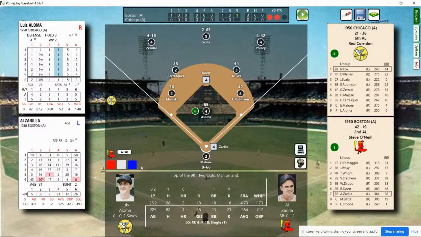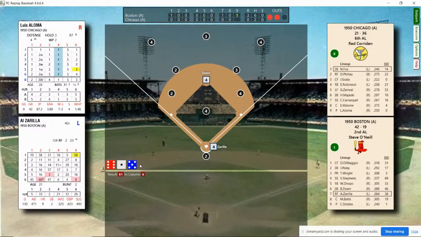Al Zarilla coming to bat. He lined out to right, grounded pitcher to first, singled, knocked in the second run of the game. And he's going to double into the corner. Doerr's going to score. Red Sox have their fourth run. Zarilla walks into second base, standing 2 up. 2 outs, man on second.